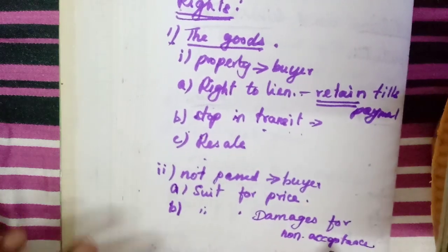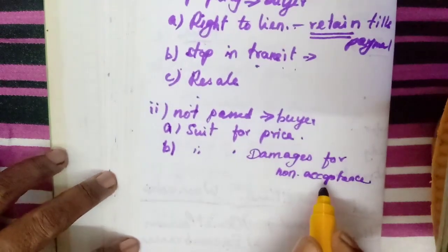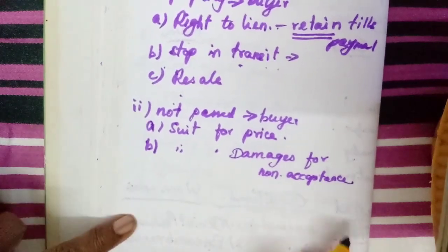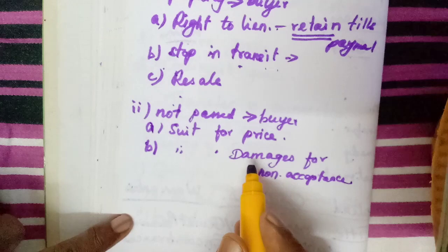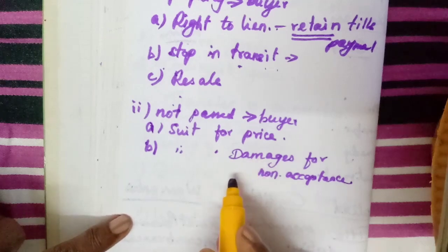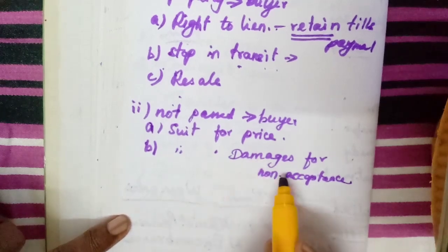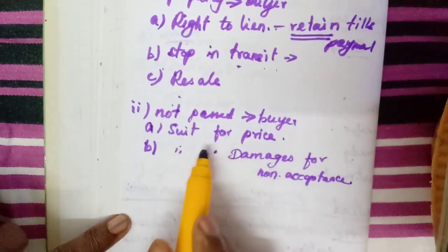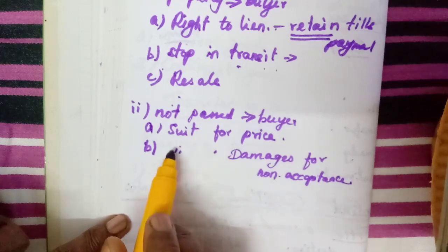Sometimes the goods may be transported to the buyer, and once they reach the buyer's destination, he refuses to accept the goods, and he has not paid fully. Then what can the seller do?